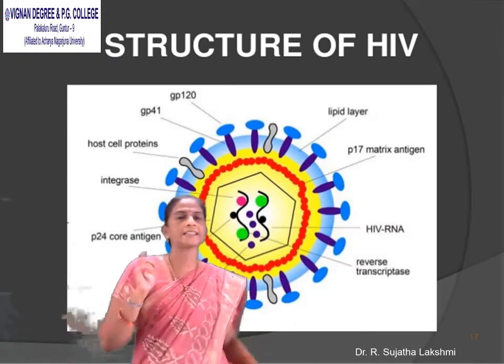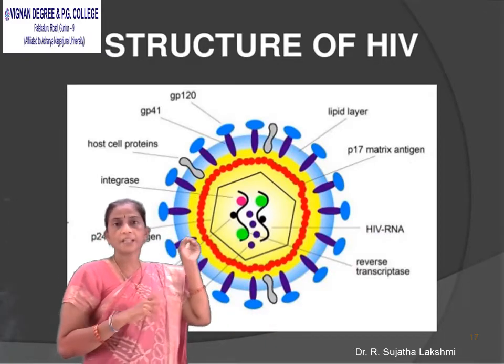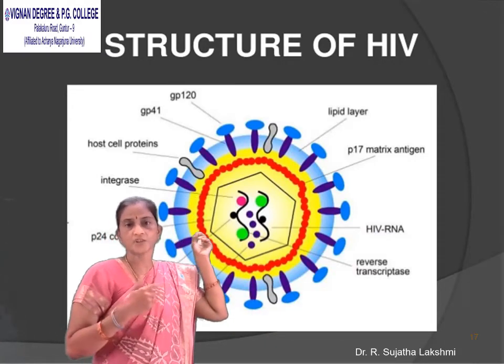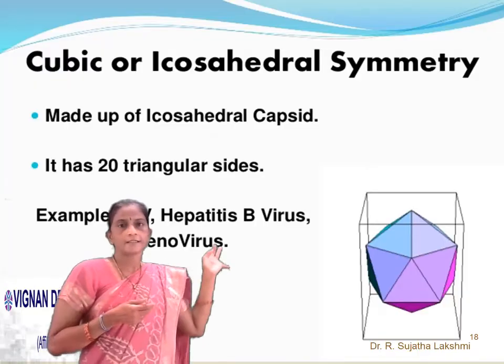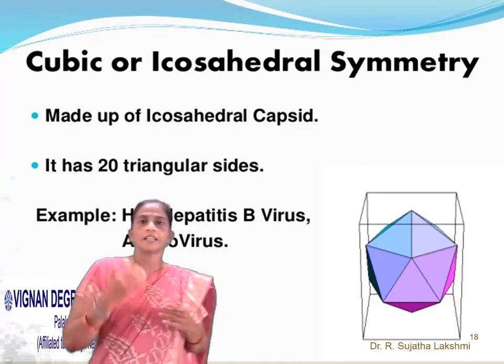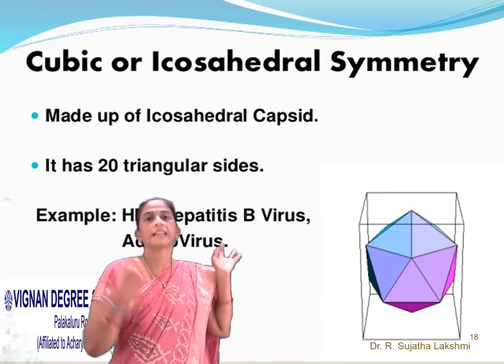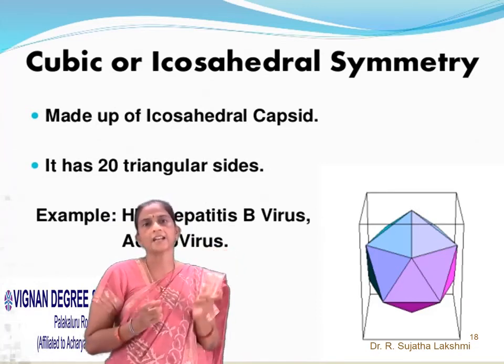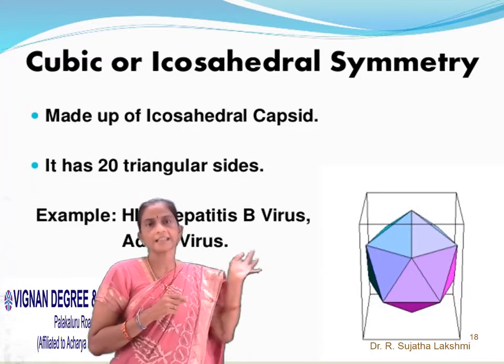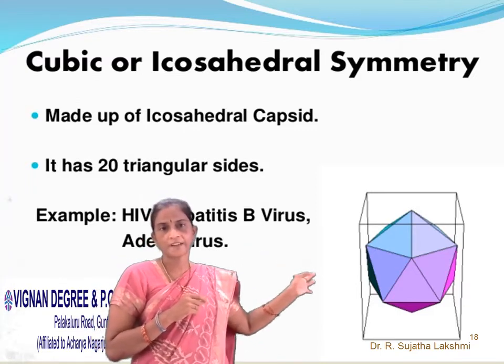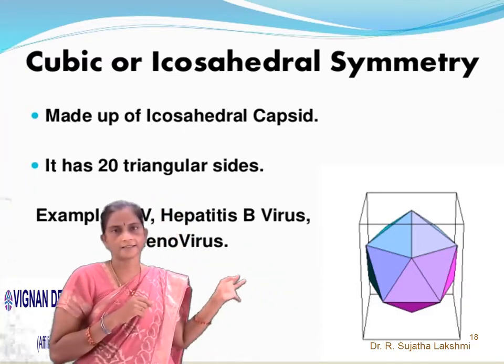Next, coming to HIV. It belongs to the family Retroviridae. HIV is a sexually transmitted disease. Next, cubic or icosahedral symmetry. It is made up of an icosahedral capsid. It has 20 triangular shapes. Examples for this are HIV, hepatitis B virus, and adenovirus.